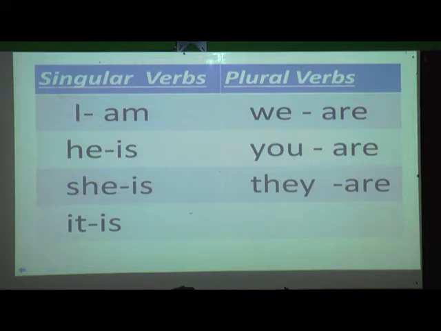So which verb are you going to use, students? Yes, you are going to use ARE. And then for "we" again you are going to use ARE. And for "they", that is ARE.